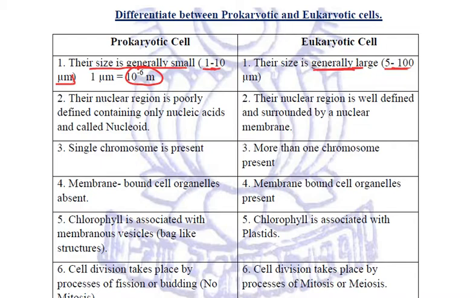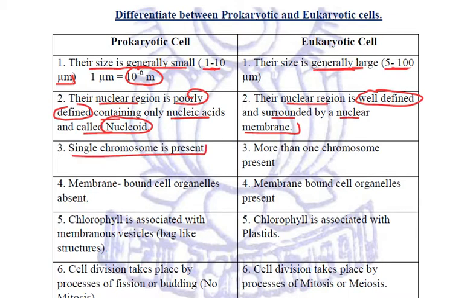Now in prokaryotic cells, their nuclear region is poorly defined. It is undefined, containing only nucleic acids, and they are called nucleoid. Whereas in eukaryotic cell, their nuclear region is well defined and is surrounded by a nuclear membrane. In prokaryotic cells, only a single chromosome is present, but in eukaryotic, more than one chromosome is present.